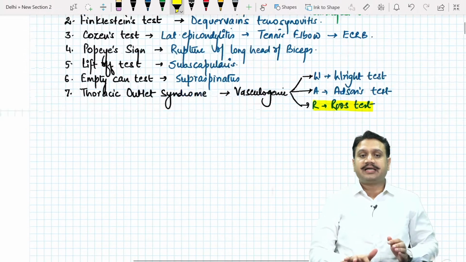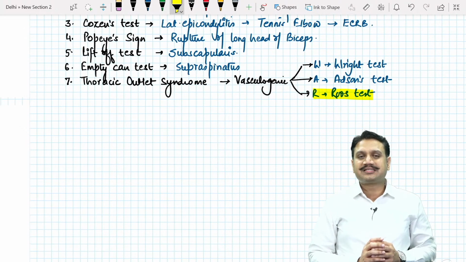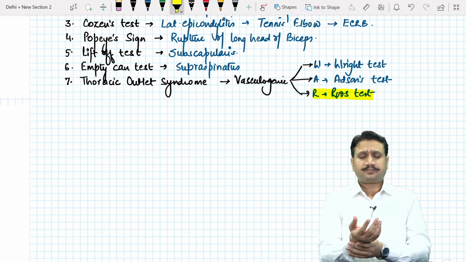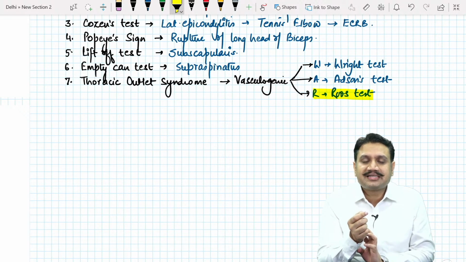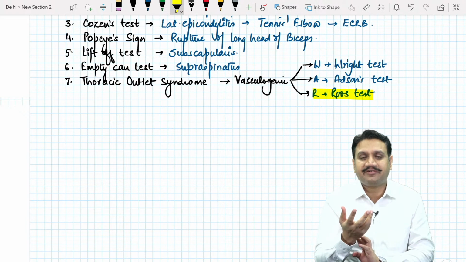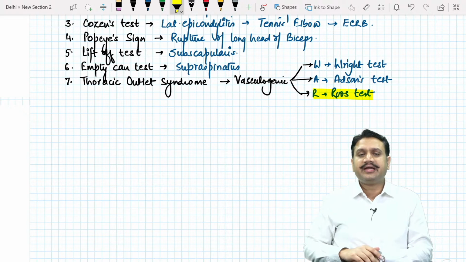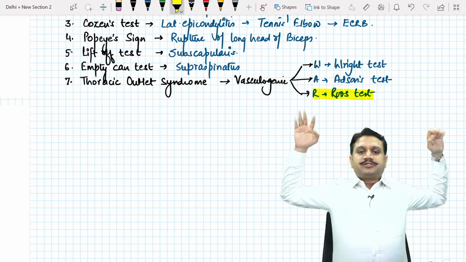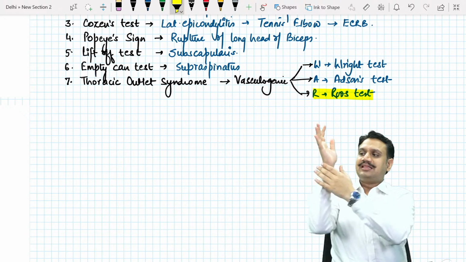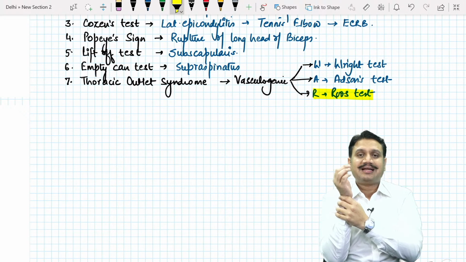So how to do that? In the Roos test, you keep palpating the vessel. Why are we doing it? Thoracic outlet syndrome, vasculogenic, subclavian vessel. In the last table, we have made it. You ask the patient to abduct the shoulder like that and extend it a little bit. Ask the patient to keep on closing and opening the hand, and you feel the pulsations here. That's Roos.